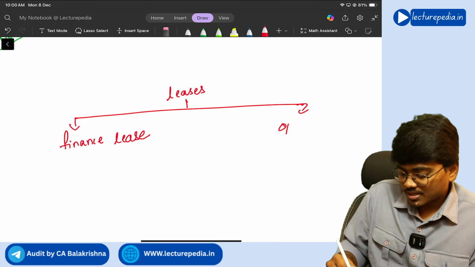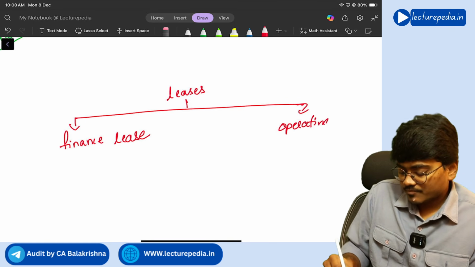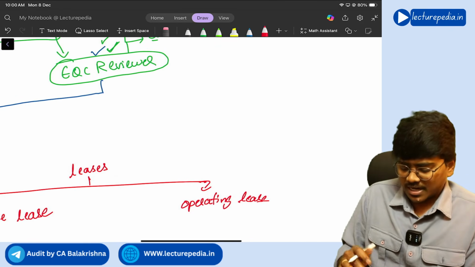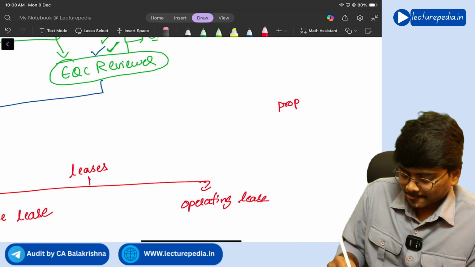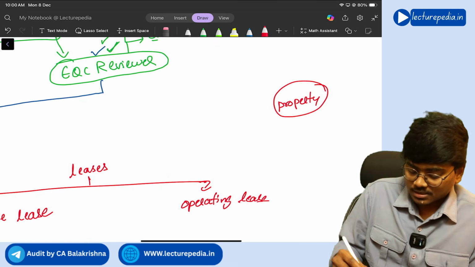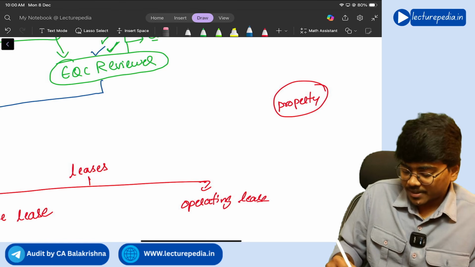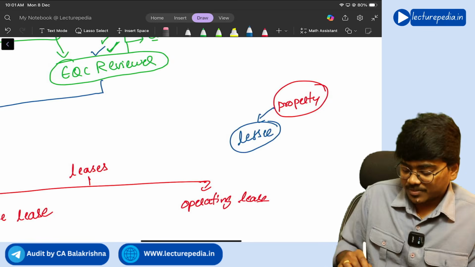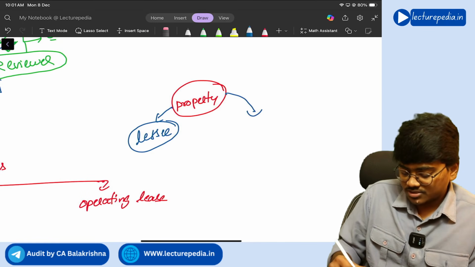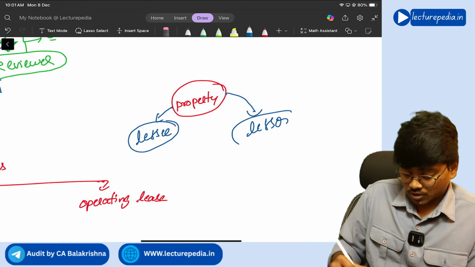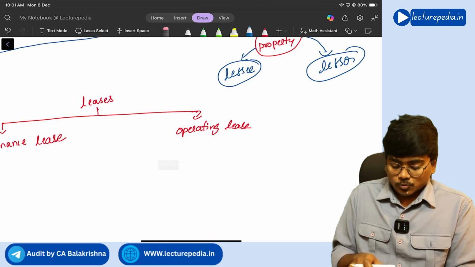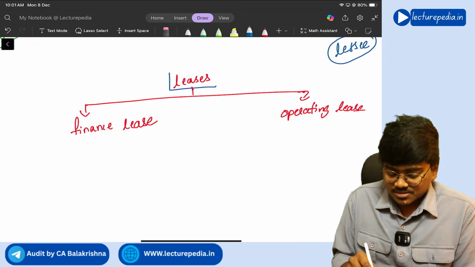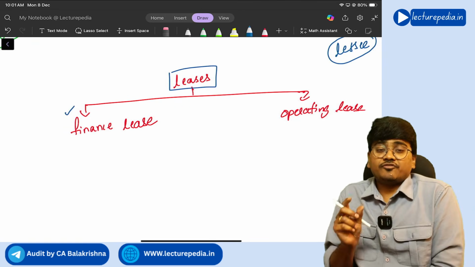Another one is the operating lease, right? So in case of a lease, generally there will be a property, and the person who takes this property on lease will be known as the lessee, and the person who gives this property on lease will be known as the lessor. Correct? Now, in which situations will you call the lease a finance lease? What are the features of a finance lease?